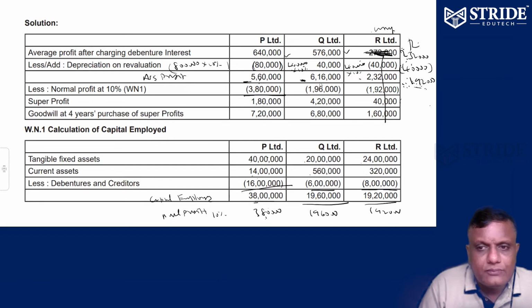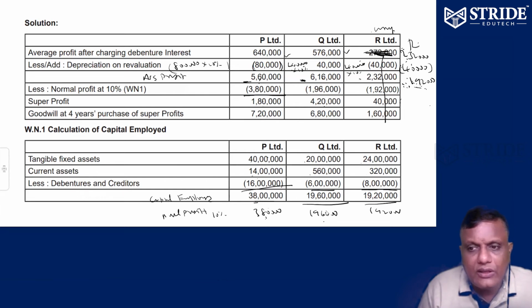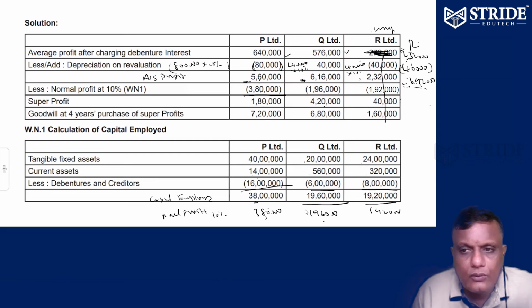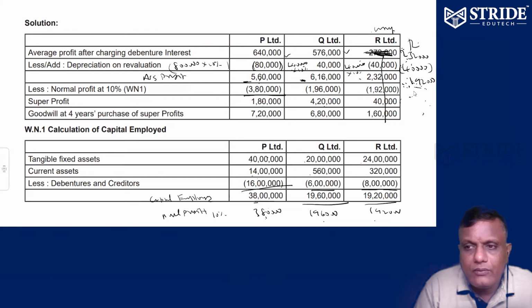Super profit: average profit 6 lakh 16, normal 1 lakh 26, balance is super profit. Average 1 lakh 92. Please check it out. So average 1 lakh 92, then normal profit 1 lakh 92.